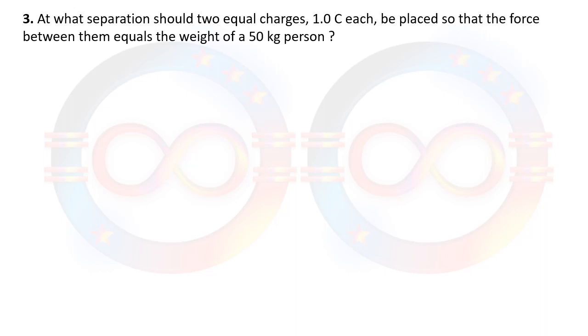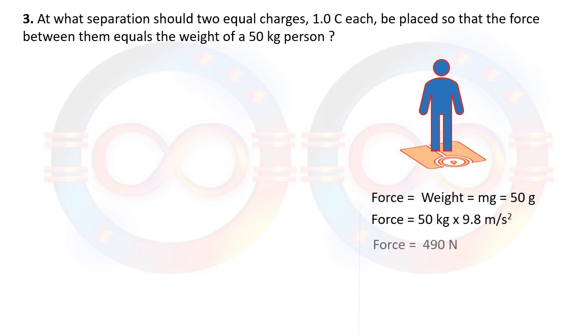Question number 3 is asking about distance: at what distance should two equal charges of 1 coulomb each be placed so that the force between them equals the weight of a 50 kg person? Again, the weight of a 50 kg person we are going to have as 490 Newton. Weight is nothing but the force applied by earth on the human body.